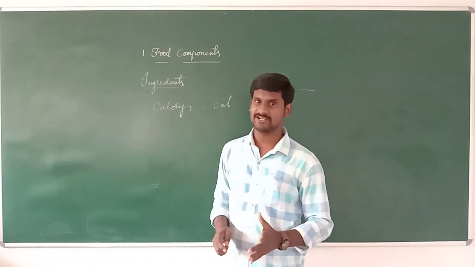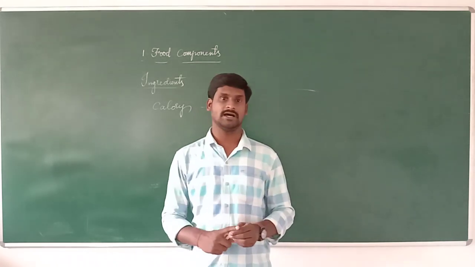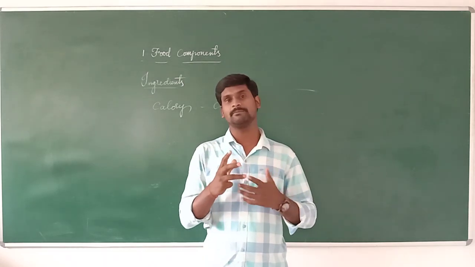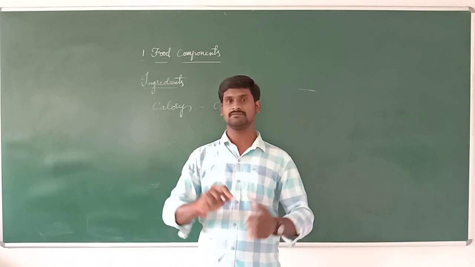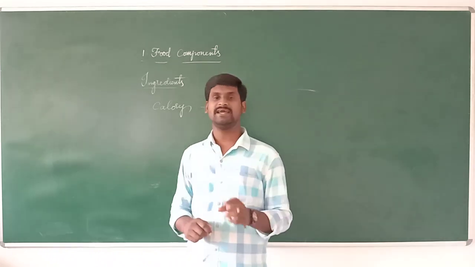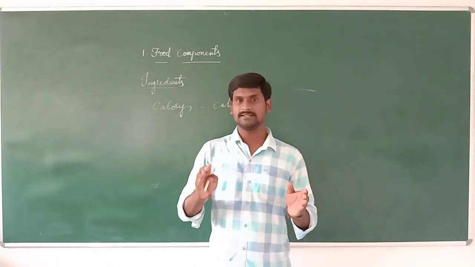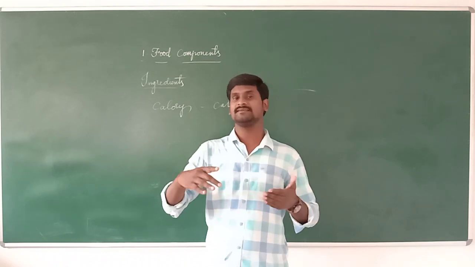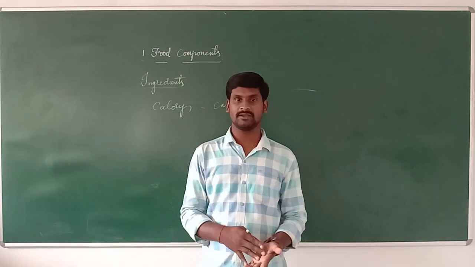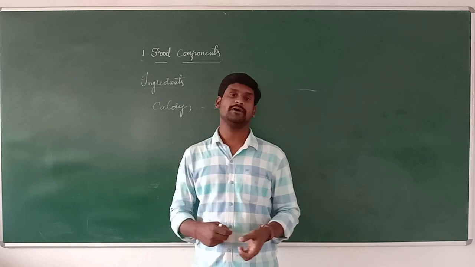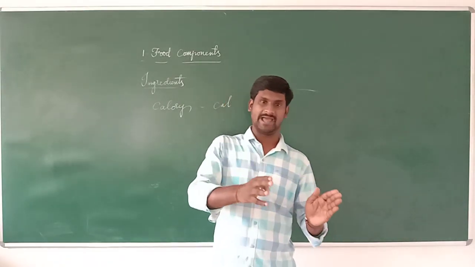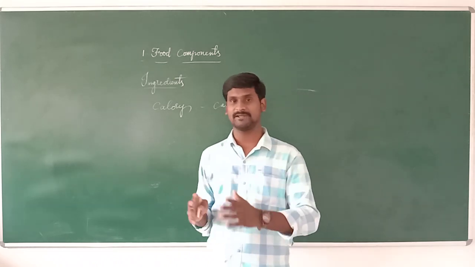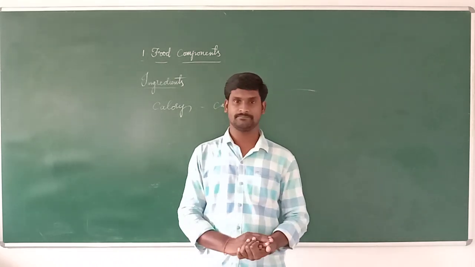The manufacture date means when it was prepared or manufactured. The expiry date means the date until which we should use it. If it is beyond that date, we should not eat it because it can cause food poisoning. So every product has both a manufacture date and an expiry date.